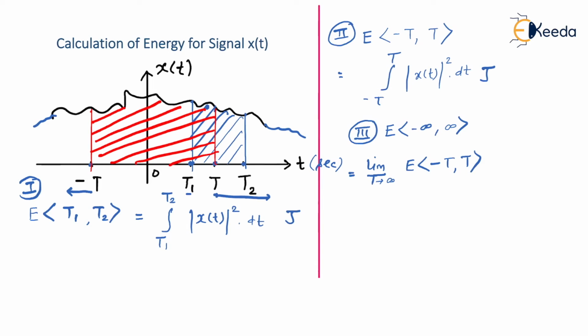So I can rewrite this as limit T tending to infinity, and we already have the formula for energy between minus T to T. It is integration over minus T to T mod of x of t whole square dt. Right? Now I'll tell you why we are taking a mod of the signal. See, x of t signal can be either a real signal or it can be a complex signal also.